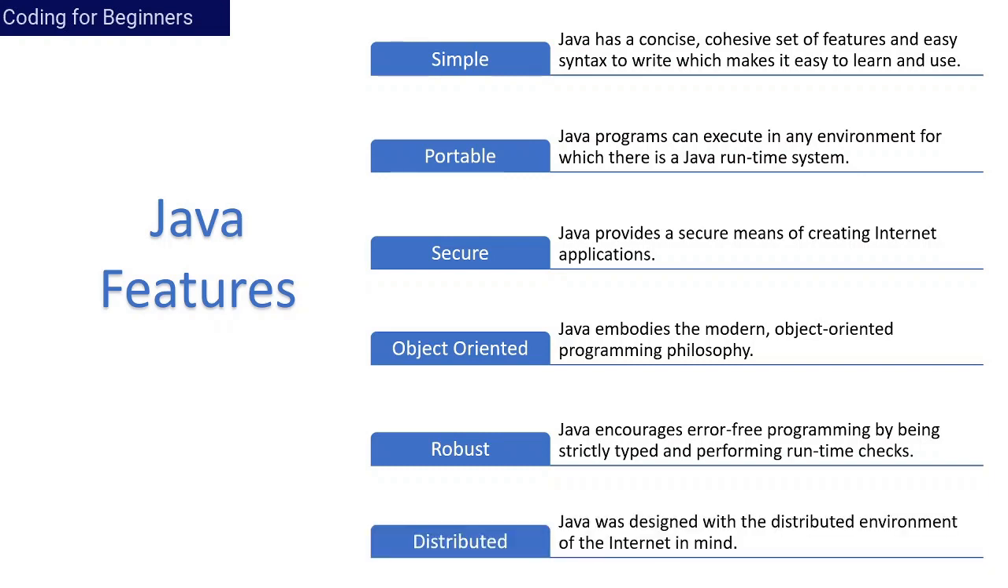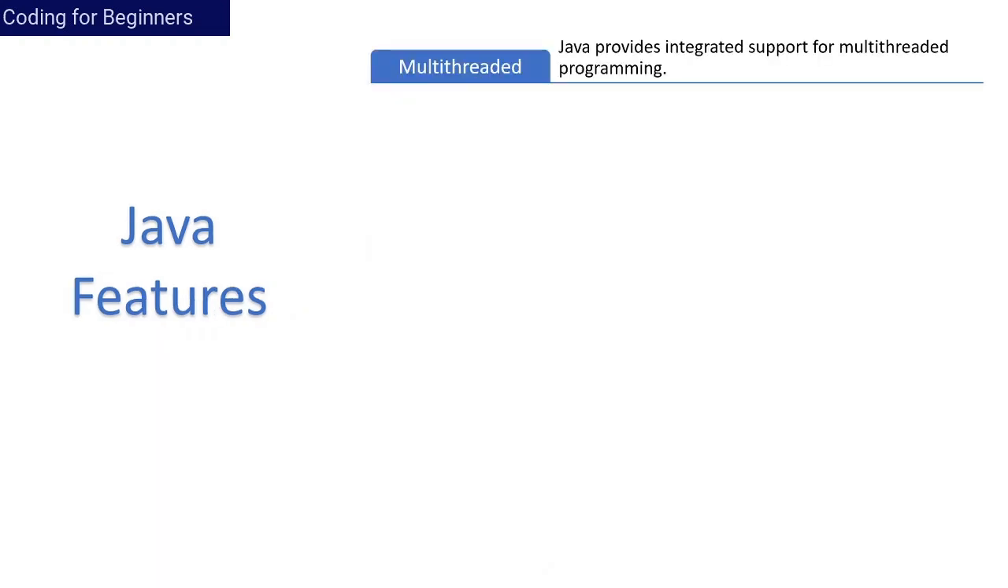Next is distributed. Yes, Java applications can run on multiple devices. It is distributed in nature. It supports internet applications as well. Next is multi-threaded. What does multi-threaded mean? Java provides support for it. By multi-threaded, we mean that you can perform multiple operations within the Java application.